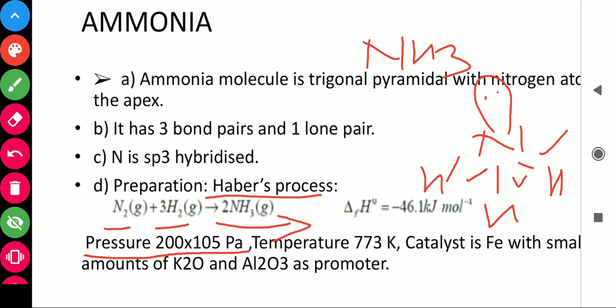The temperature is 773 Kelvin. The catalyst is iron with a small amount of K2O and Al2O3 as promoter. What are promoters? In the previous chapter we have studied that promoters enhance the activity of the catalyst.